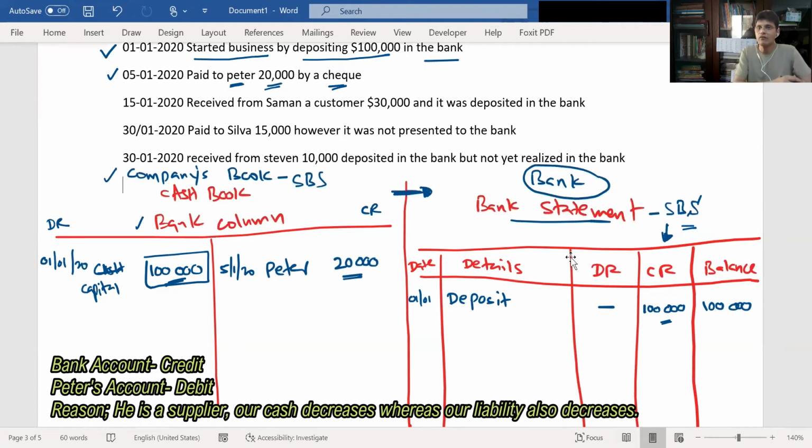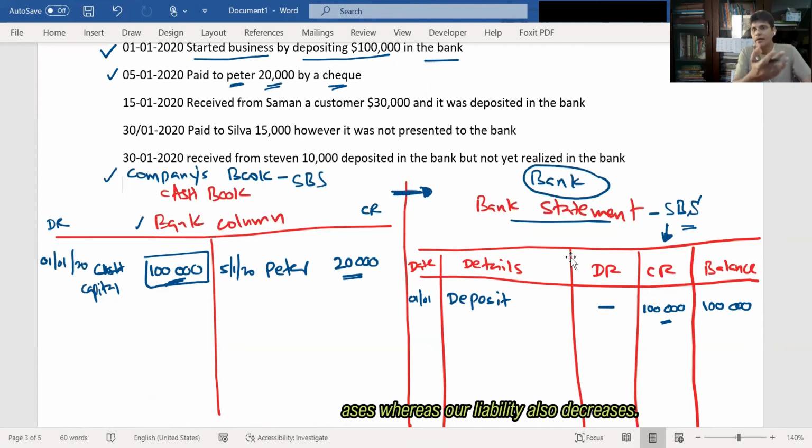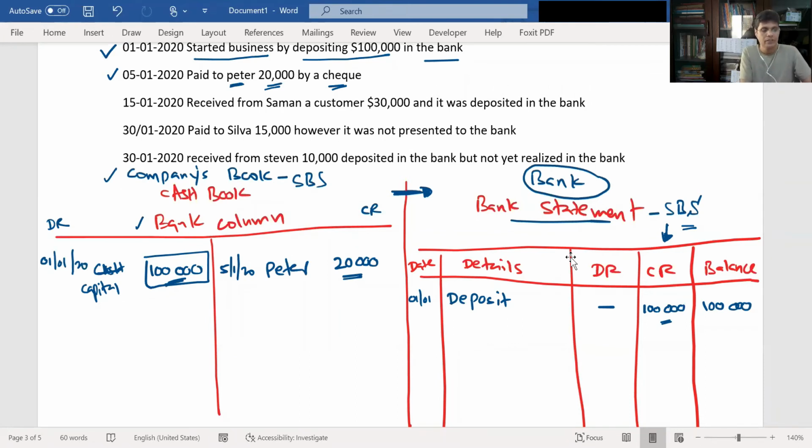And Peter's account will be debited. It's a creditor, so you have a liability and you are paying your creditor, so you have to debit Peter's account. I'm not going to show those entries, because the topic here is bank reconciliation statement. The transactions relating to bank reconciliations I will explain to you.